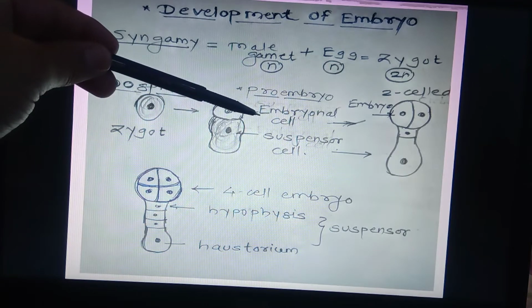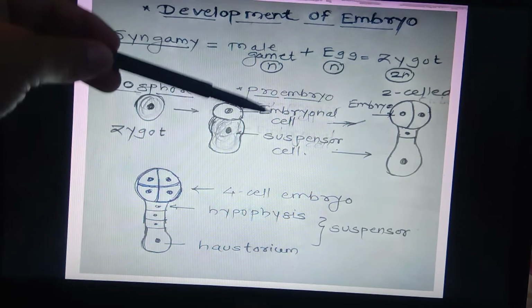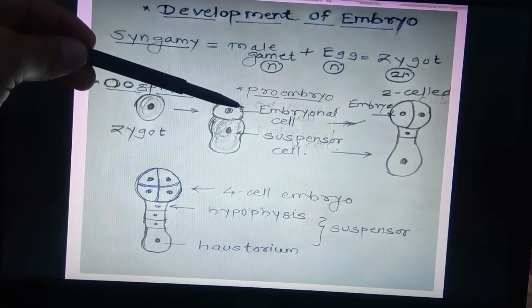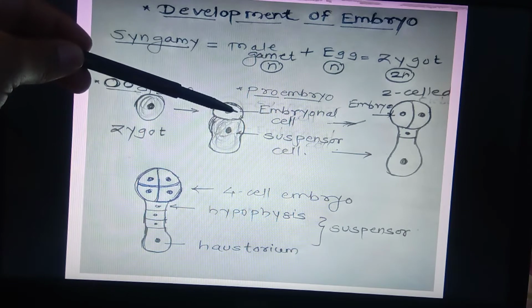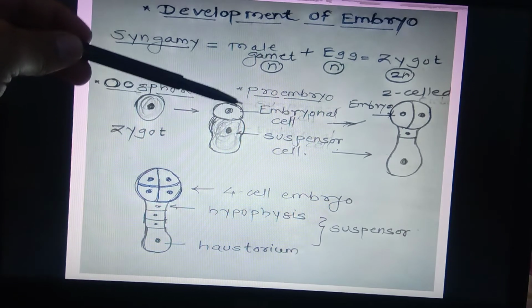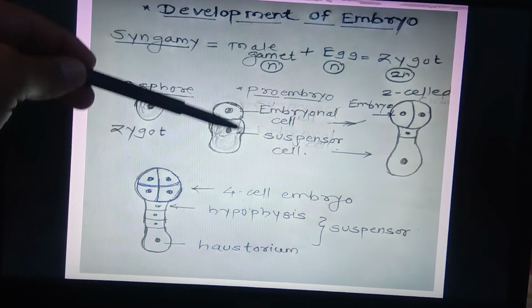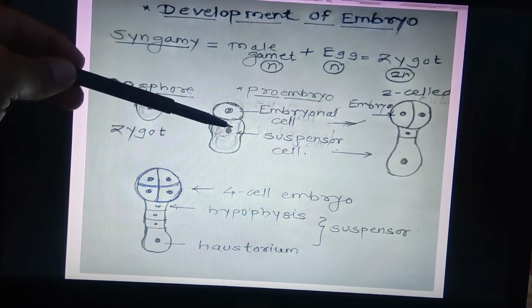One cell is smaller and another is larger. The larger suspensor cell is present towards the micropyle, and the embryonal cell is present towards the nucellus, or towards the center of the embryo sac. Now both of these cells go for further cell division.